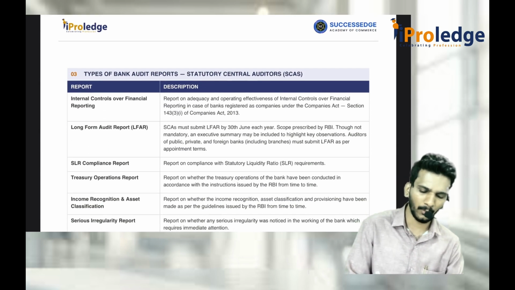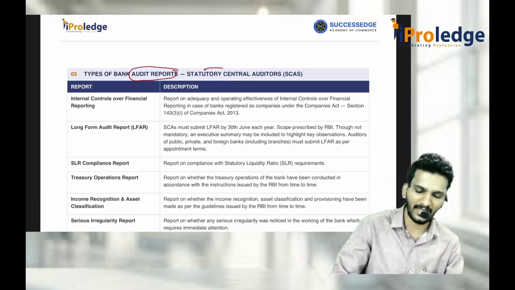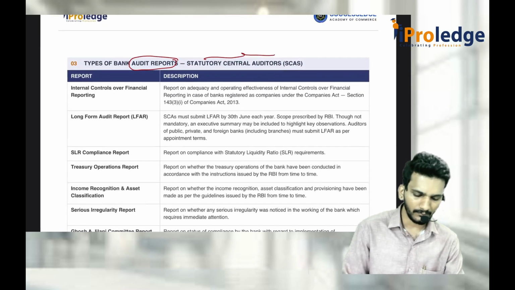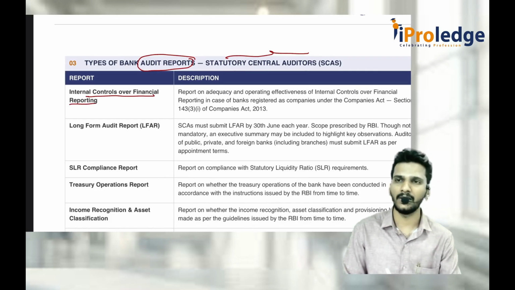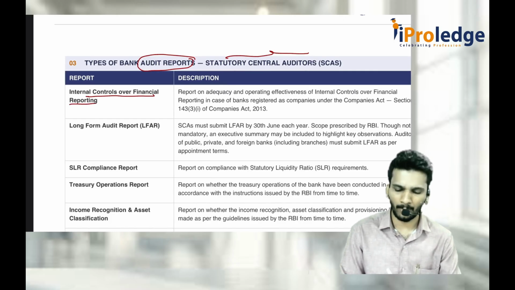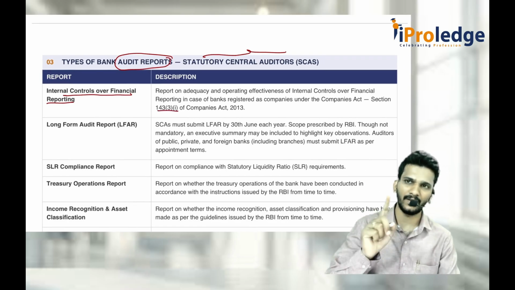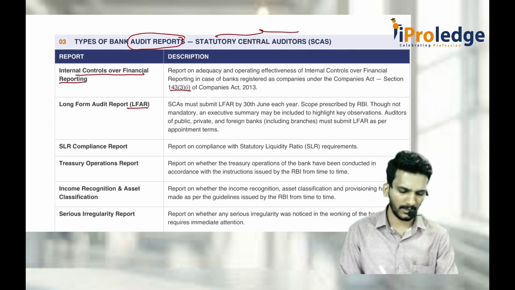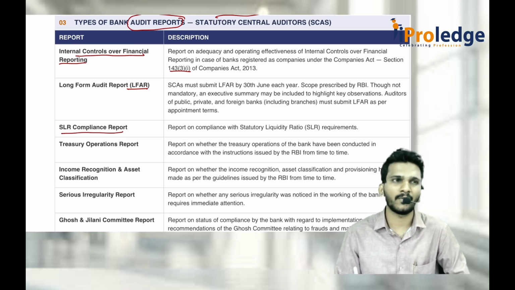What are the types of reports a bank auditor has to give? We call it the central statutory auditor. I'm talking about the statutory central auditor. He used to give a report on IFC, internal financial control over financial reporting. He used to give a report on mainly five things, which we will discuss in 143(3), where we left it as per CARO. Then a long form audit report has to be given. SLR compliance report, statutory liquidity ratio compliance requirement.